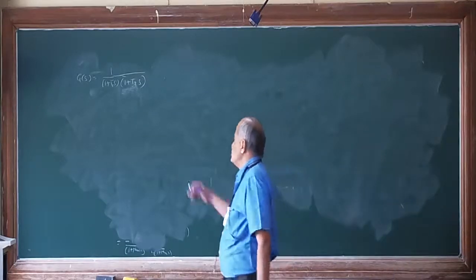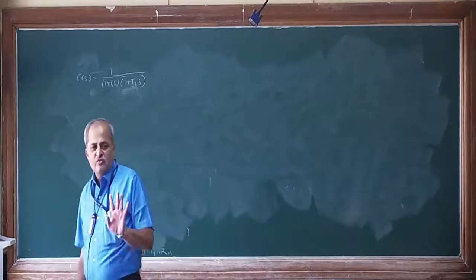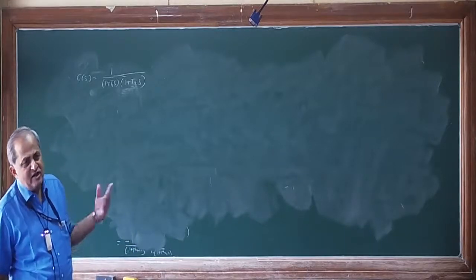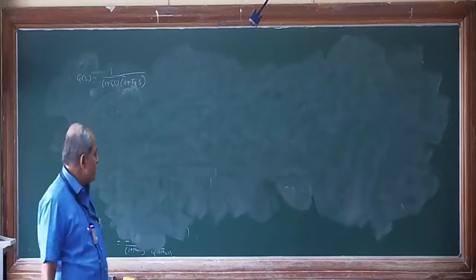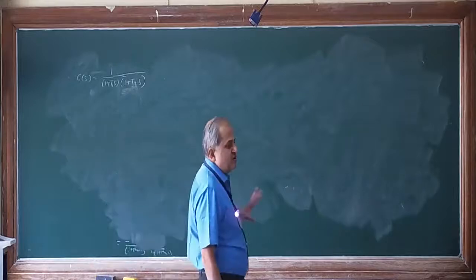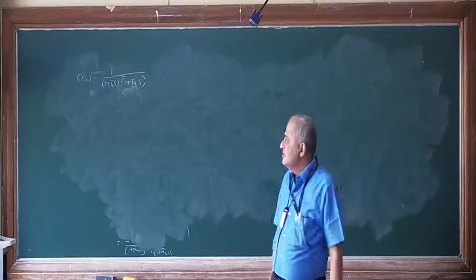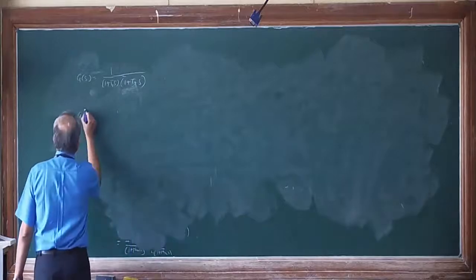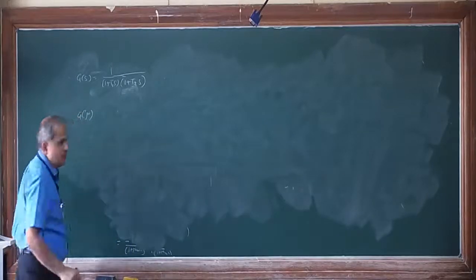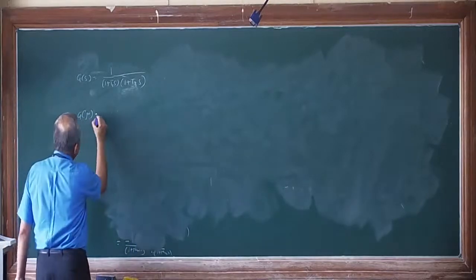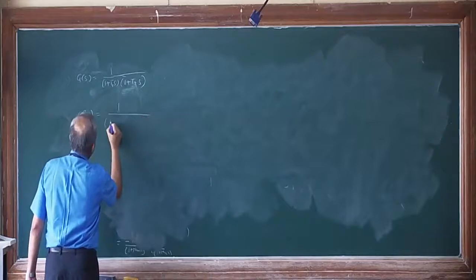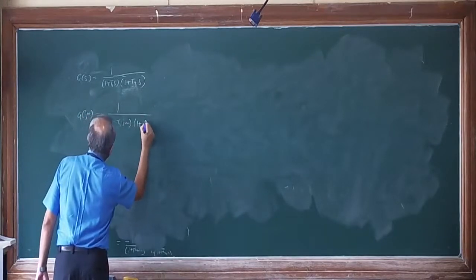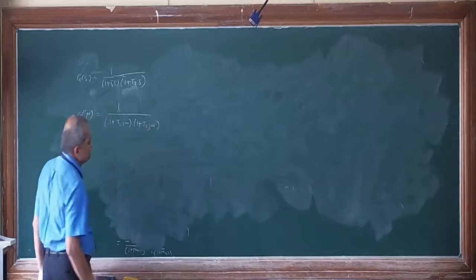In some books, it is given as K. So the plot will start from K instead of 1. Here it is starting at 1, there it will start at K. Now, same method we have to follow. If you follow the same method, first thing in polar plot we have to do is, wherever there is s in the system, I will replace it by j omega. So 1 upon 1 plus T1 j omega and 1 plus T2 j omega.